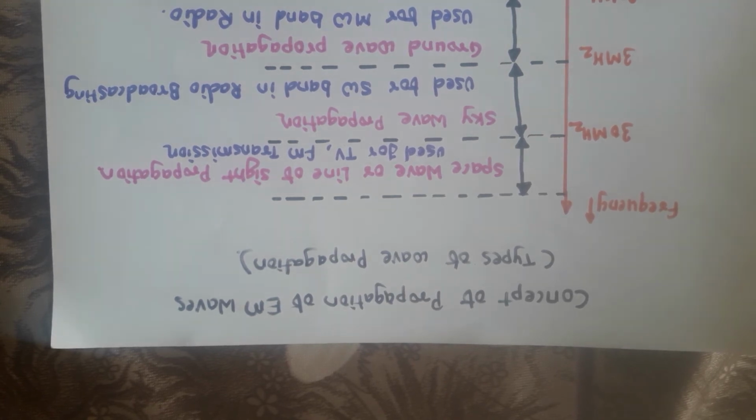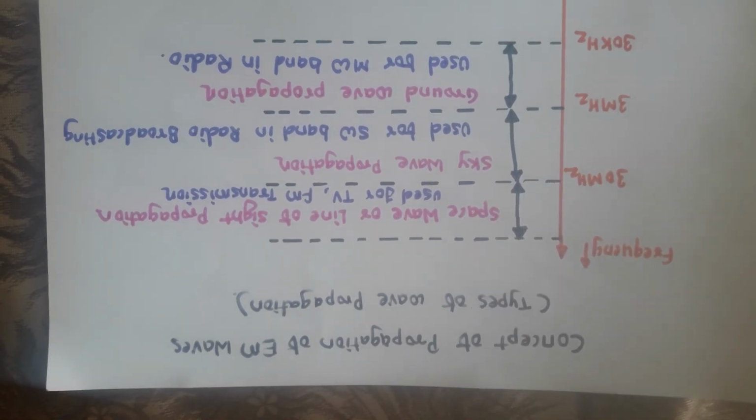In this chapter, we are going to discuss in detail ground wave communication, sky wave communication, and space wave communication, that is line of sight communication. In line of sight communication, the signal transmitted from the antenna propagates in a straight line and is directly collected by the receiver.